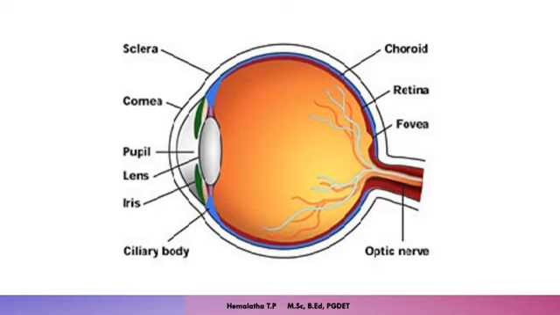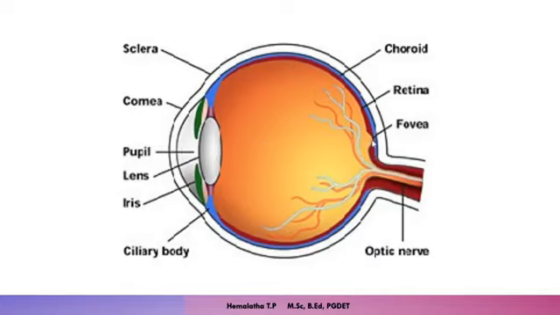What do you think? Why do you move your eyeball? You move your eyeball so that whatever image is falling, it should fall exactly on this fovea centralis region. This region gives the clear image formation. That is why the eyeball moves in such a way that whatever images fall, they fall on the fovea region.